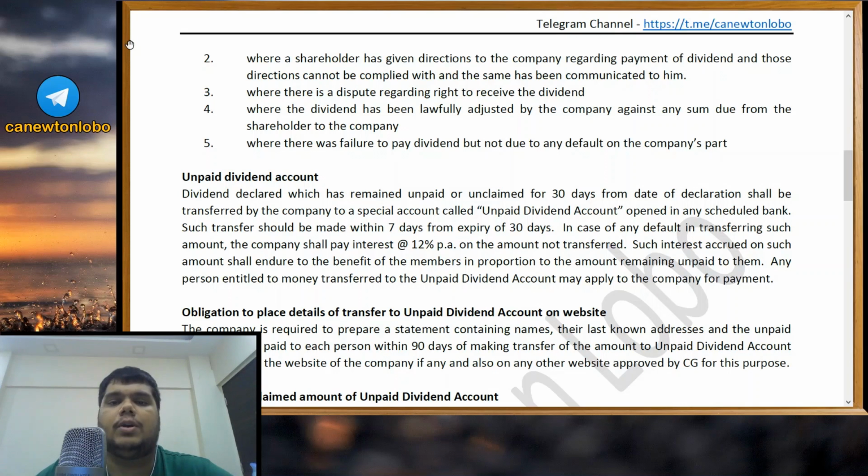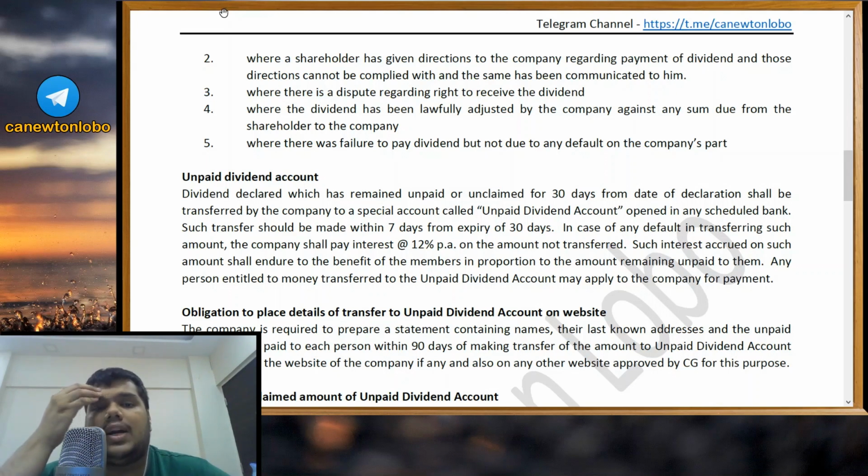Then it is not their fault, because on their part they have tried their best to follow the shareholder's instructions, and they could not fulfill it, and they have also informed the shareholder of the non-fulfillment of the conditions which he wanted. Now they can't do anything more than that, right? So in this case also there will be no penalty that will be levied on the company.